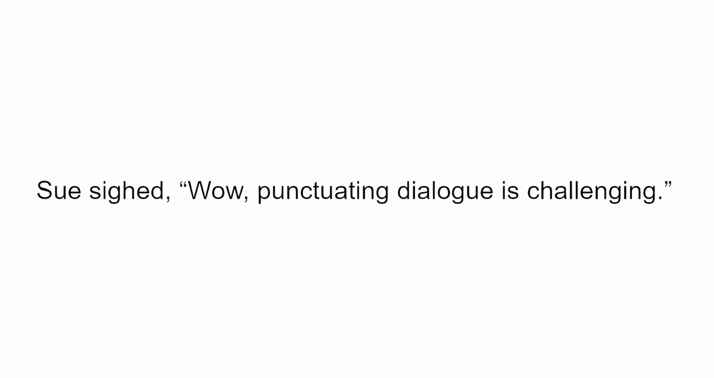But take a look at this next example. Sue sighed, "Wow, punctuating dialogue is challenging." This time, the sigh is actually affecting the sound of the words. There's not a sigh before Sue says this. It's in how she says it. "Punctuating dialogue is challenging." That's why there's a comma to connect rather than a period for a break in between.